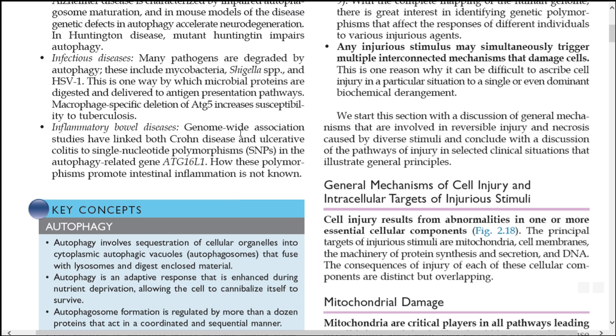So what they are telling is that there is a connection between these two diseases, Crohn's disease and ulcerative colitis, and single nucleotide polymorphisms in this particular gene. These are inflammatory bowel diseases.